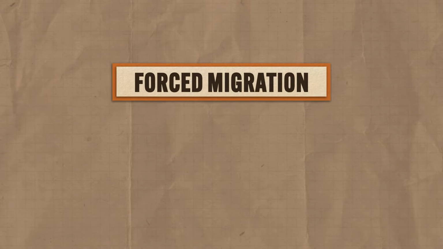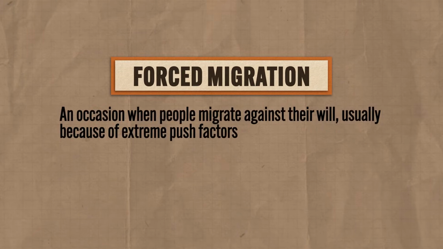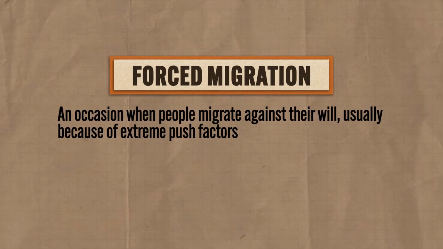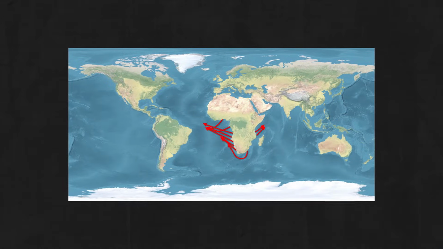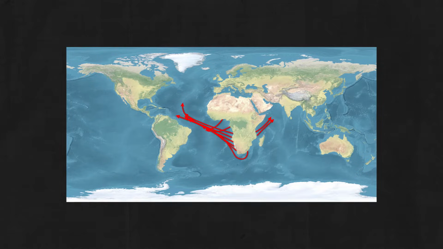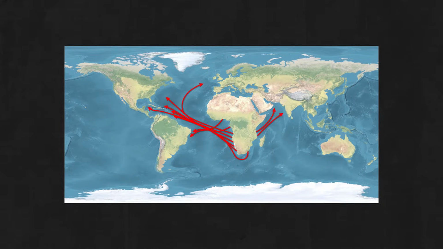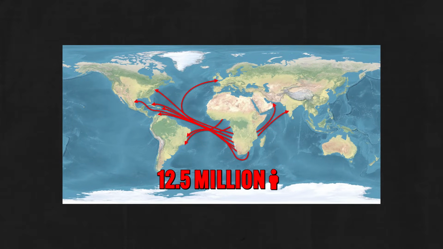Forced migration describes an occasion when people migrate against their will, usually because of extreme push factors. Like they don't want to move, but they have to. And perhaps the most significant example here is the African slave trade, which operated from the 16th to the 19th century and was responsible for the forced migration of something like 12.5 million Africans from their homes.